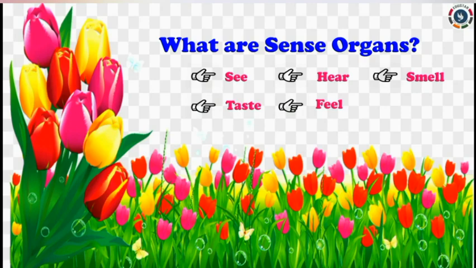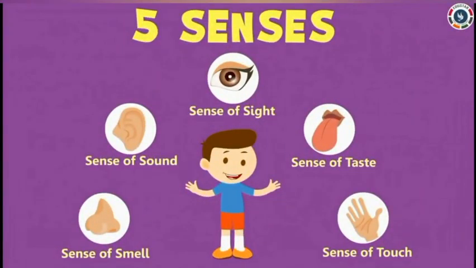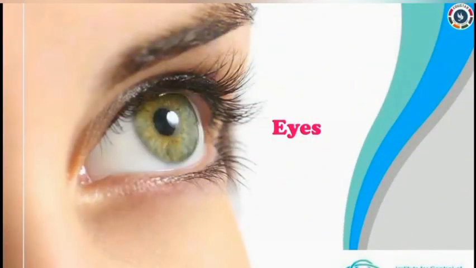You already know that the 5 sense organs in our body are eyes, ears, nose, tongue and skin. Let us learn more about them. First we are going to learn about eyes. Shall we start, dears? Okay. Our sense of sight depends upon our eyes. The eyes help us to see.